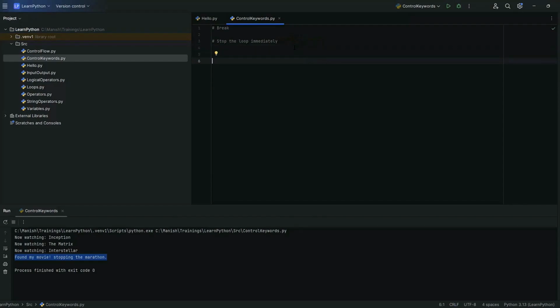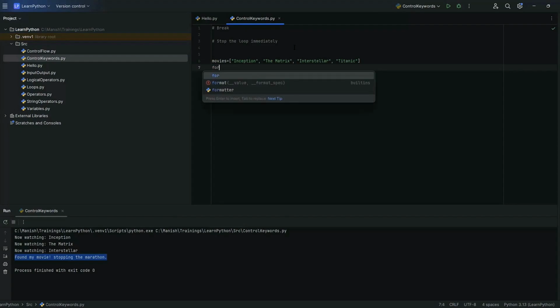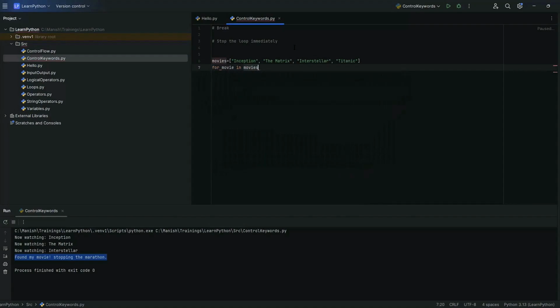Imagine you're watching a series of movies and decide to stop watching as soon as you find your favorite one. We have a list of movies as movies equal within square brackets Inception, The Matrix, Interstellar, Titanic. Then we have a for loop as for movie in movies, print now watching, comma, movie.